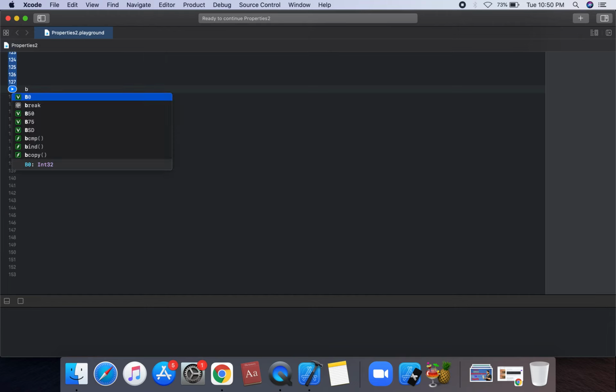So we can create a function. This is an asynchronous function.